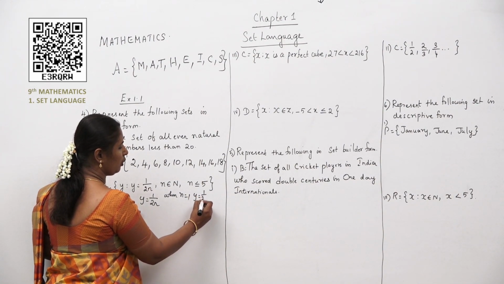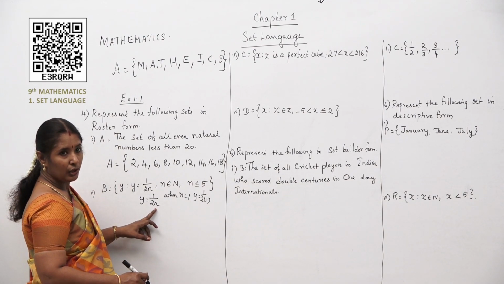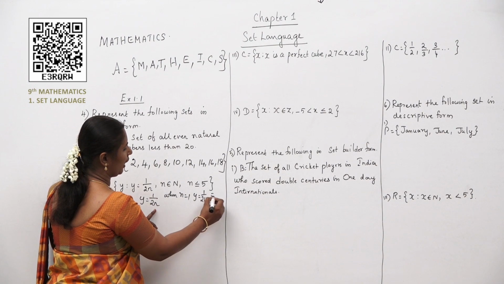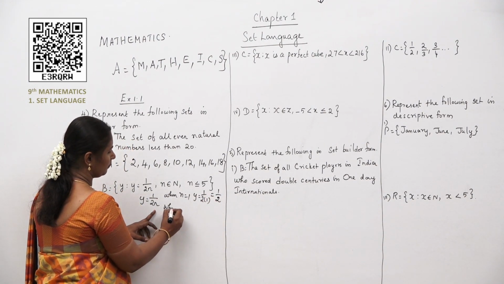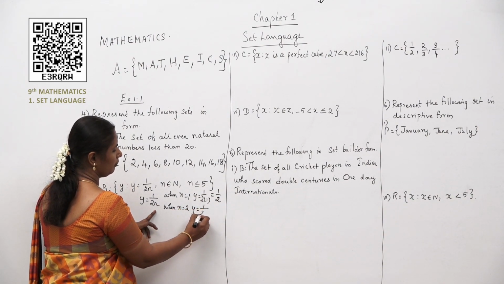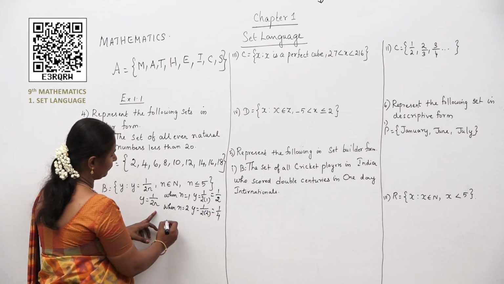Y is equal to 1 by 2 into 1. In the place of n, you have to replace it with 1. So 1 by 2 into 1, which is 1 by 2. Next, when n is equal to 2, what is y? 1 by 2 into 2, which is 1 by 4.